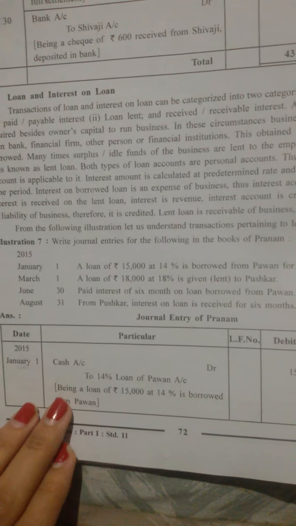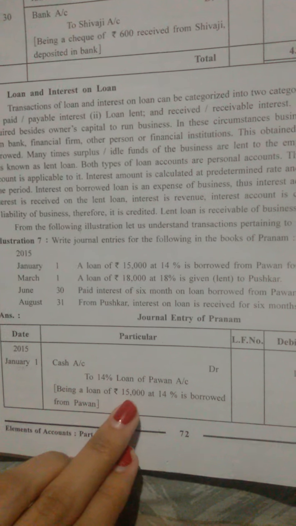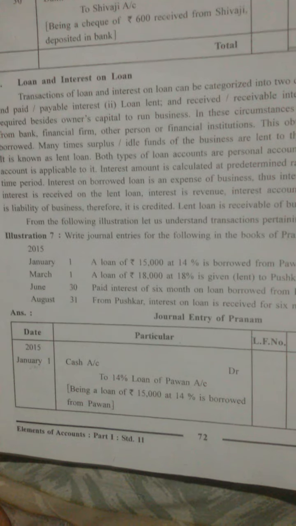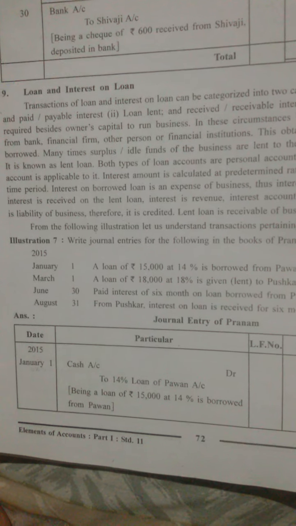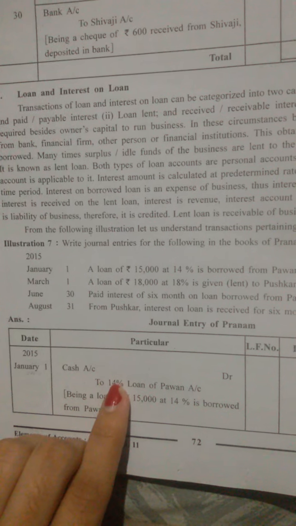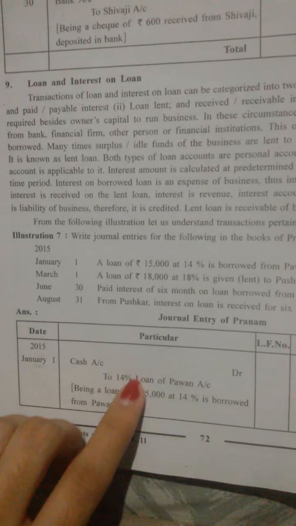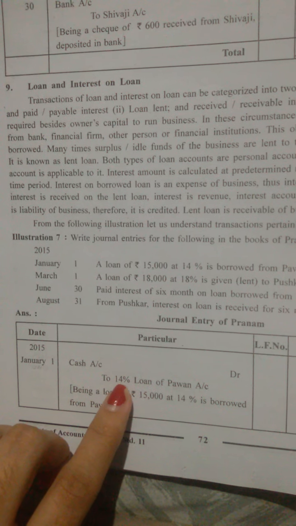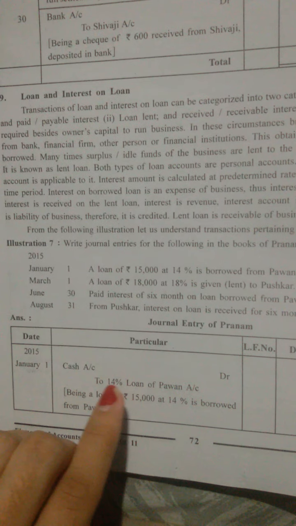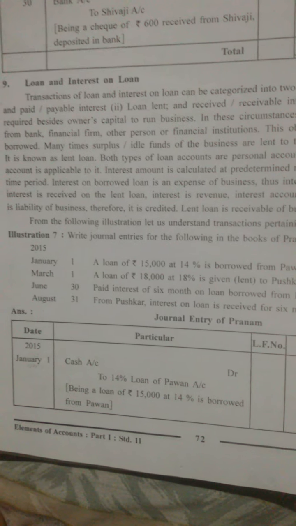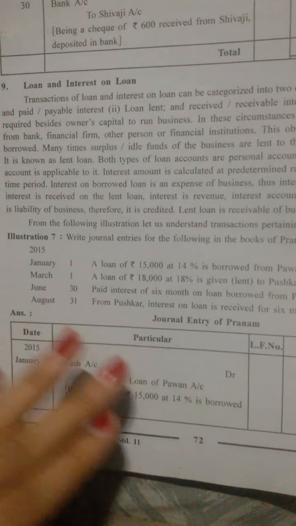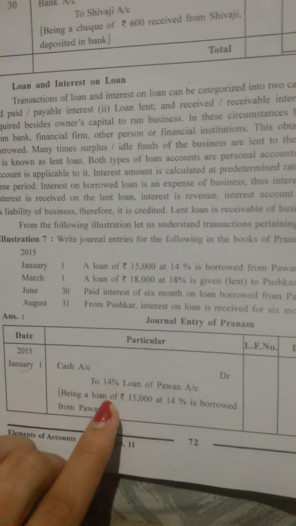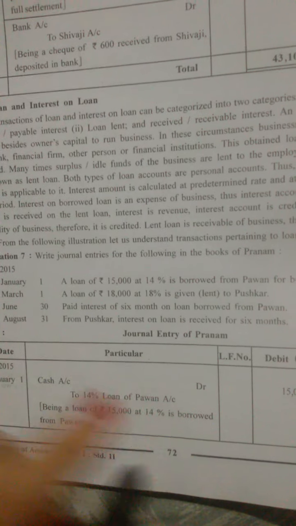At the end, you have to write the narration: being a loan of 15,000 at 14% is borrowed from Pawan. And remember one more thing: whenever loan related transactions are given, it is compulsory to write the interest percent. So you have to write the 14% loan of Pawan account. You cannot miss the 14% and write just loan of Pawan account. No, you have to write the 14% loan of Pawan account.